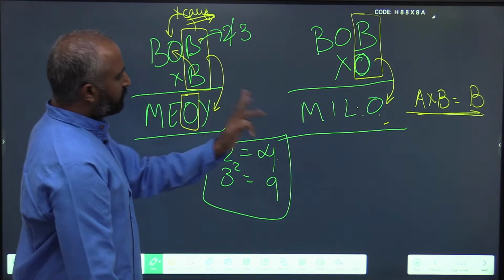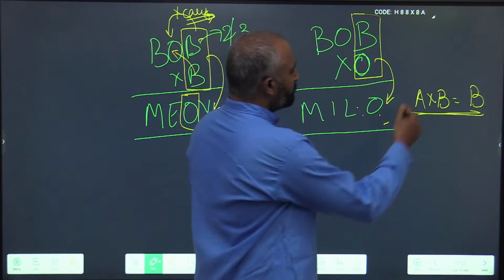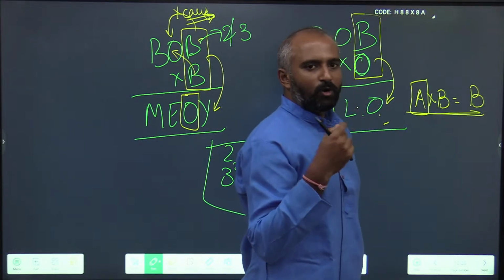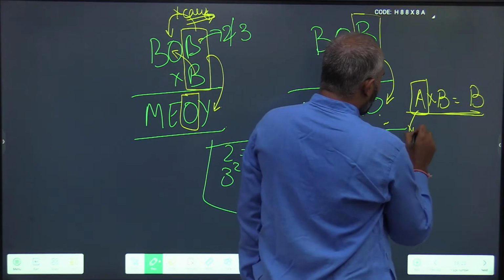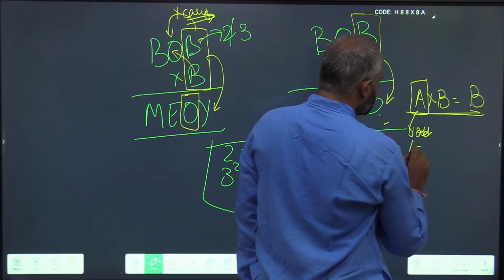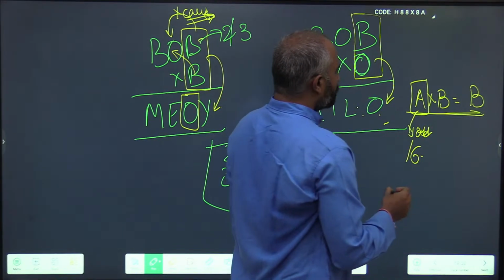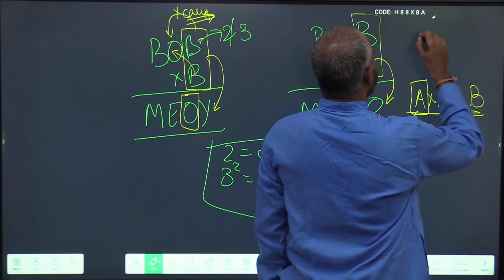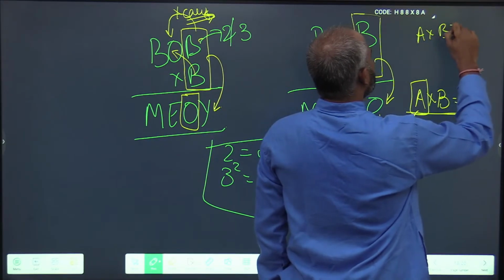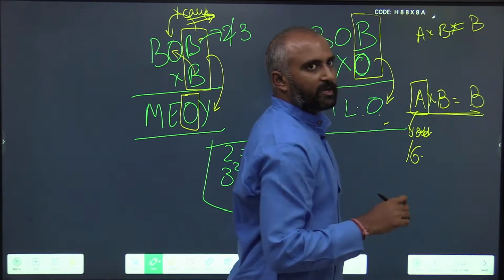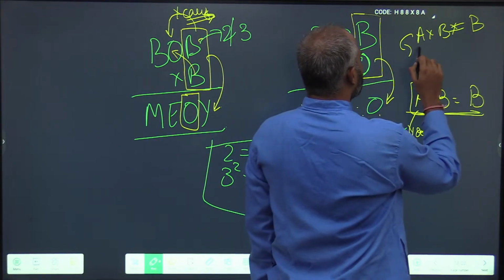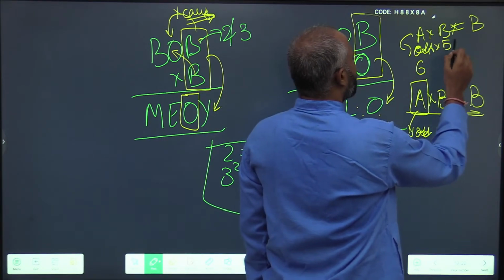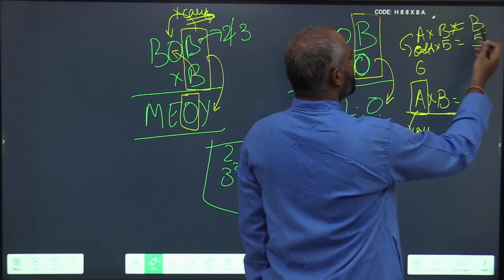Now look at the pattern here. A into B is B. Now what did I tell you for A? The possibilities for A could be an odd digit or it could be 6. Look at pattern 2, which is A into B results in B. If it is an odd digit, B is 5, so the resultant will be 5.